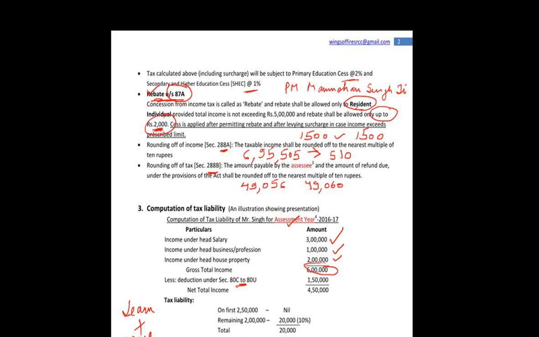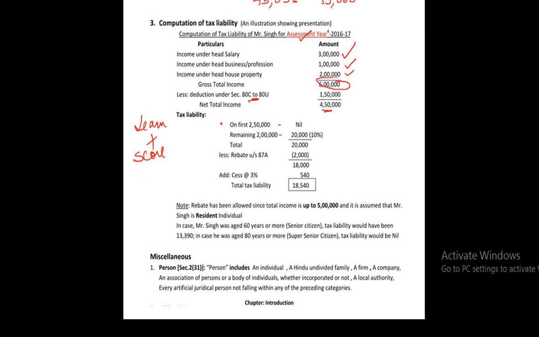Now coming to the point, you calculate the net total income 4.5 lakh. Now you compute the tax liability. Remember the first table, that on first 2.5 lakh the tax liability shall be nil. Our total income is 4.5 lakh. So the remaining 2 lakh tax shall be levied at the rate 10%. So 20,000 shall be tax liability. Now since this was less than 5 lakh, we shall permit rebate of 2,000. The remaining amount comes out to be 18,000, and on this cess shall be levied. Though this is bifurcated into 2 plus 1 for examination purposes, you can calculate it at 3%. Total tax liability comes out to be 18,540.